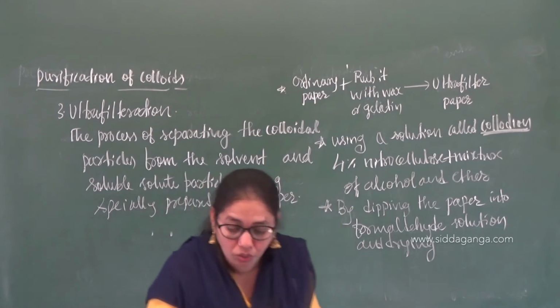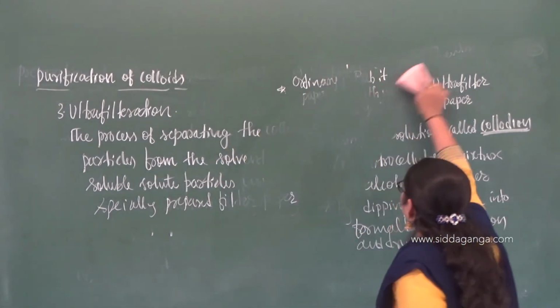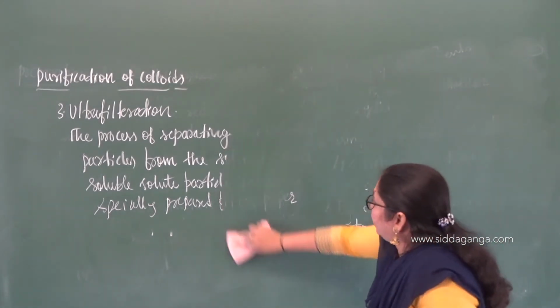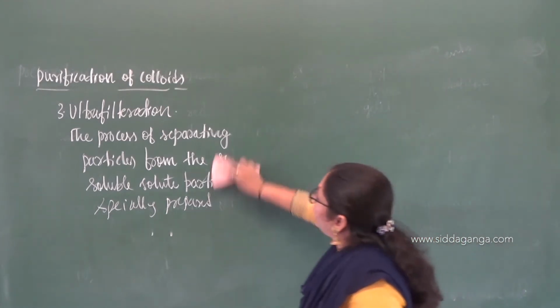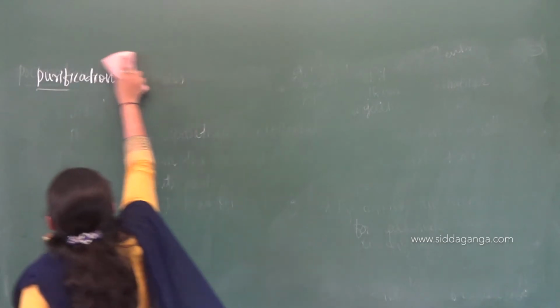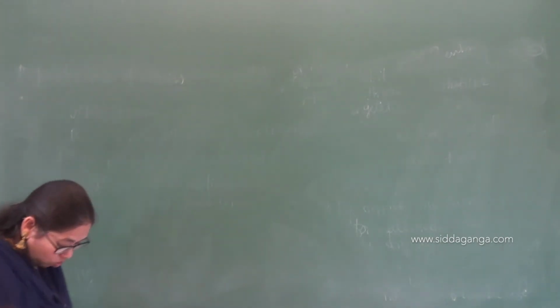After knowing this, you prepare the colloids and purify the colloids. After that, you should know the properties of colloids. The next concept is the properties of colloids, which are very important. Let us discuss one by one.